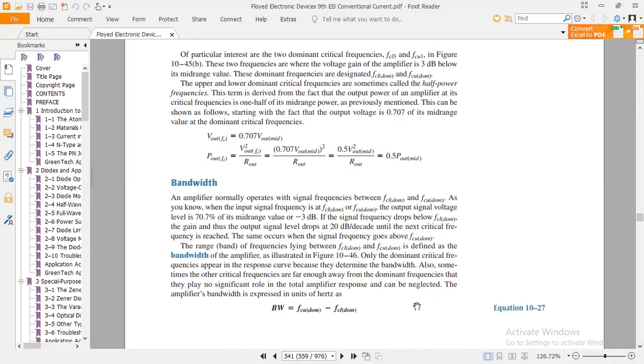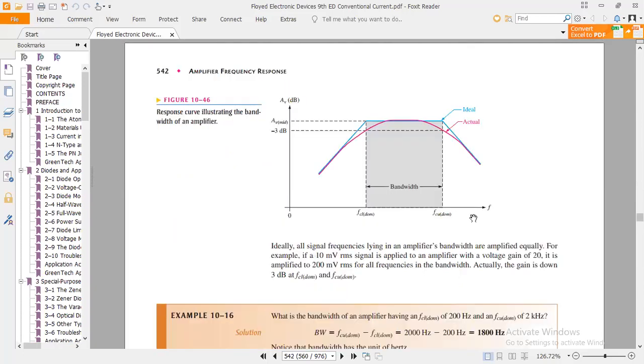So how is the bandwidth determined here? How can we find the bandwidth? Bandwidth is the difference between the upper critical frequency and the lower critical frequency. This is the basic formula of bandwidth, so I'm not going into detail at this level. The difference between the upper critical and lower critical frequency is called the bandwidth.